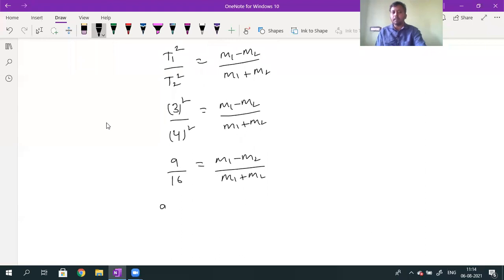When I cross multiply, 9 into M1 plus 9 into M2 will be equal to 16 into M1 minus 16 into M2. Sending this 16 M2 term this side, I will get 25 into M2 will be equal to how much? 16 minus 9, which is 7 into M1.